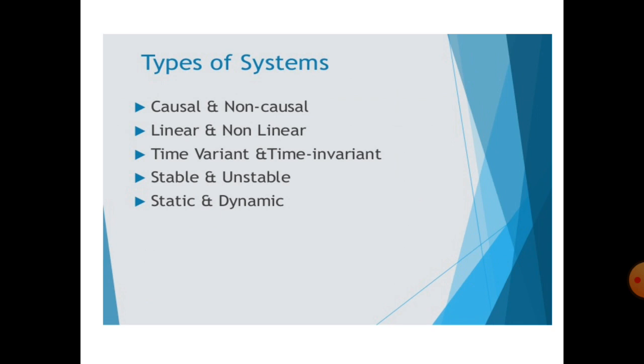So this slide shows the types of systems. In system, we have 5 types. First one is causal and non-causal system. Next one is linear and non-linear system. Third one is time variant and time invariant system. Fourth one is stable and unstable system. Last one is static and dynamic system.